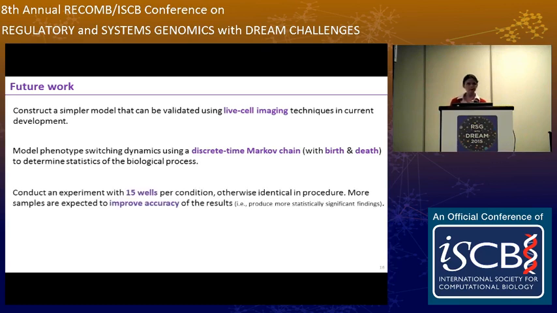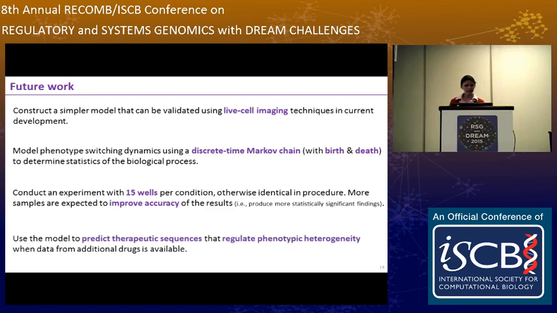Further, we will conduct an experiment with 15 wells per condition. In the previous data, we just had 4 wells per condition, because more samples are expected to improve accuracy of the results. And finally, we will use the model to predict therapeutic sequences that regulate phenotypic heterogeneity when data from additional drugs is available.